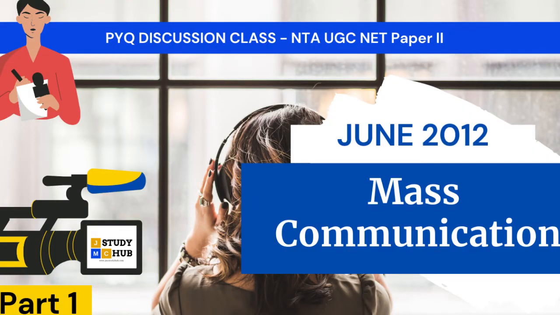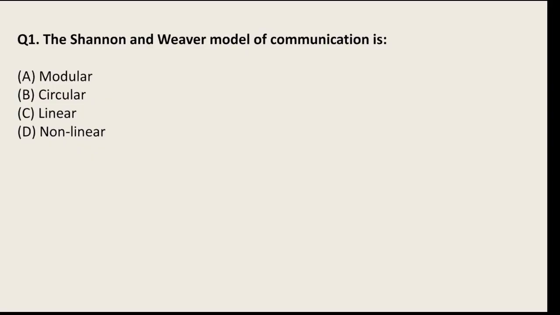So question number one of June 2012 is: the Shannon and Weaver model of communication is what? If you know the answer, the answers are available on the internet, but we also have the same questions. Yeah, the answer is C. Definitely C. Everybody is saying C here. So how will it be C?